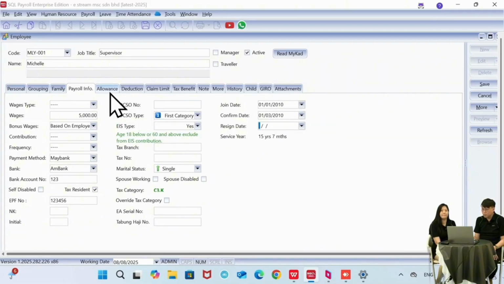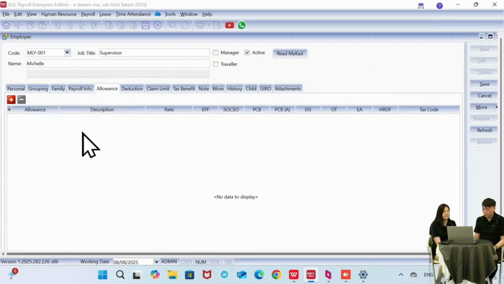Okay, let's move on to the allowance part. This allowance part is the fixed allowance to the employee, which maybe this employee is entitled to petrol every month, and then we can include the transaction here.